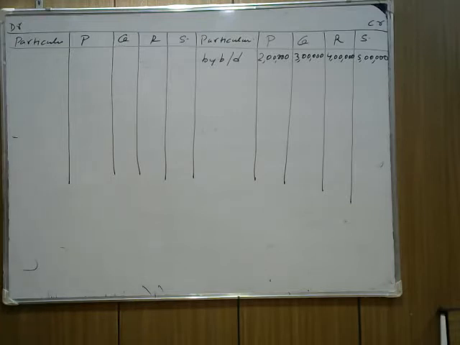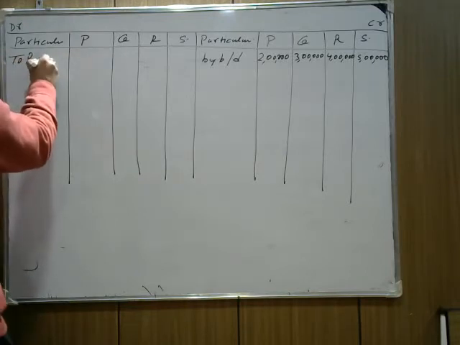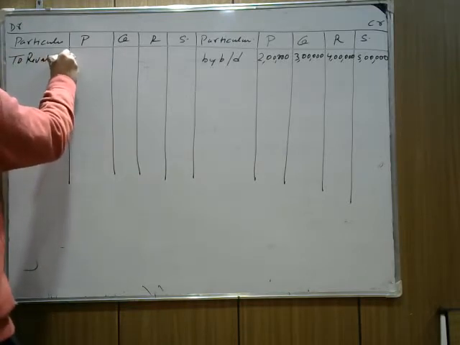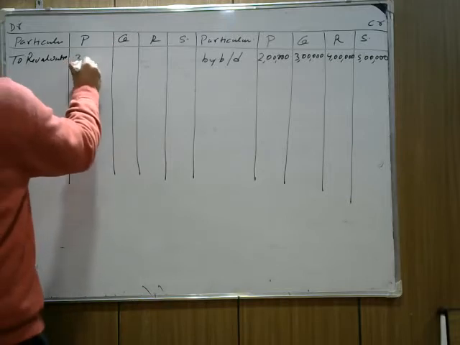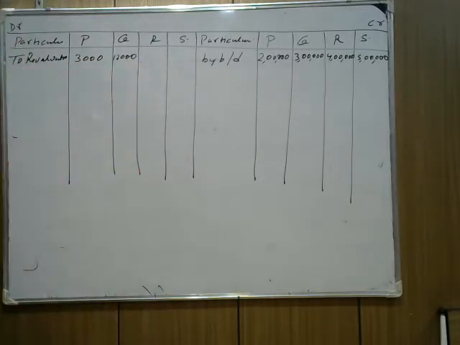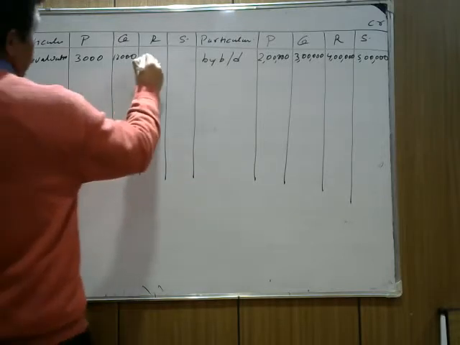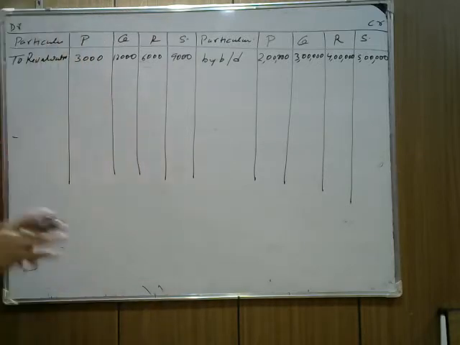Now, revaluation loss. Next is revaluation loss. So we need to distribute the revaluation loss also. So we write to revaluation account. Now check, when we prepare the revaluation account, what is the ratio? 3,000 for P, 12,000 for Q. Okay, next for R is 6,000 and 9,000 for S, in the old ratio. I hope this is clear.